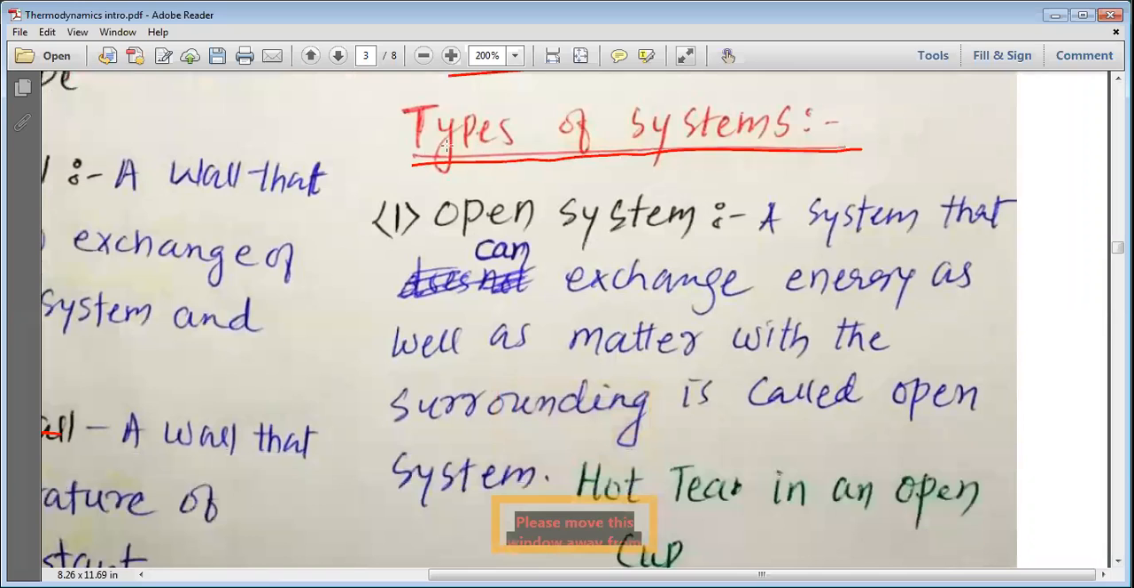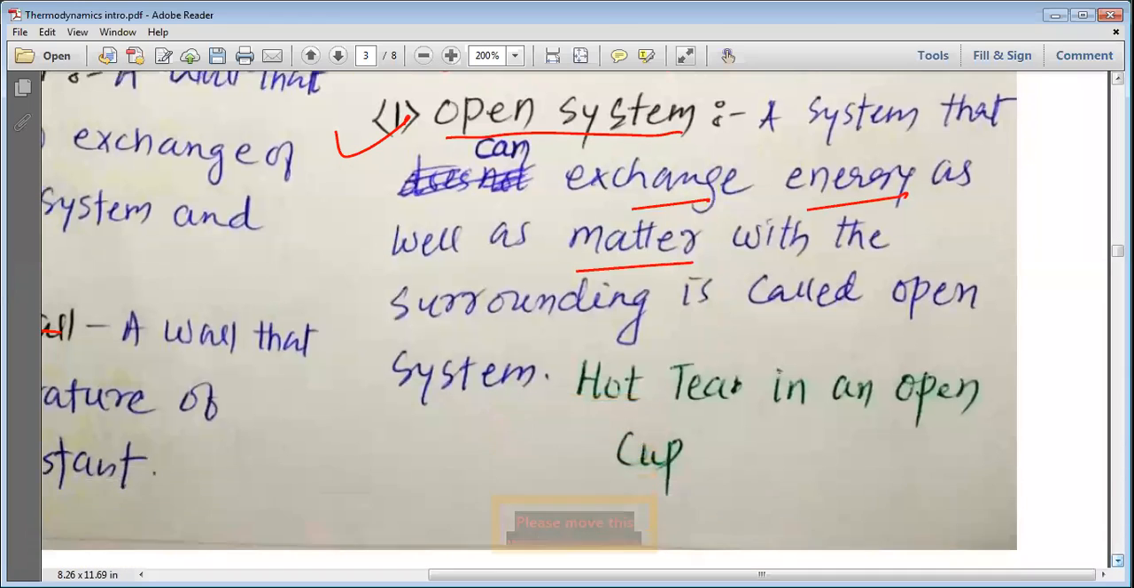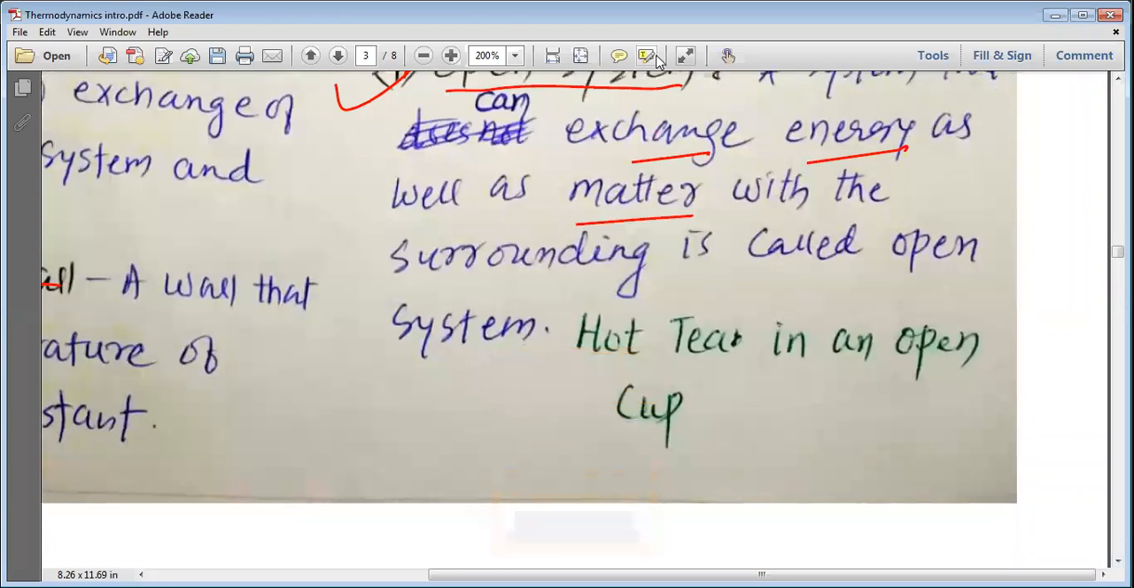Now, my dear students, we want to study about the types of the system. So we may study the various types of the system. First type of the system that we want to study is known as the open system, a system that can exchange the energy as well as the matter with the surrounding is called an open system. Open system is a system that can exchange both energy as well as matter with the surrounding.